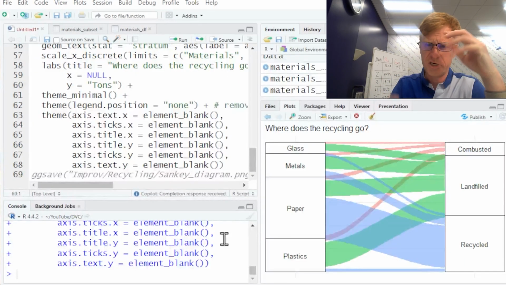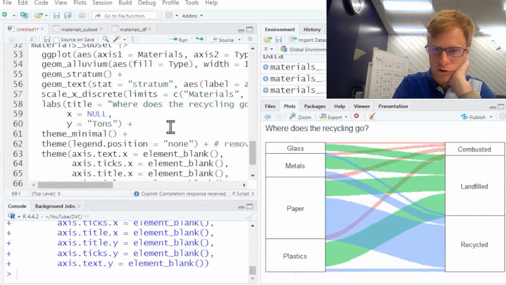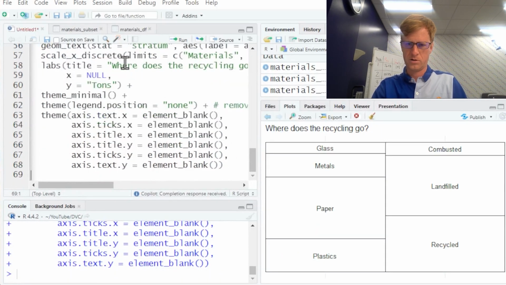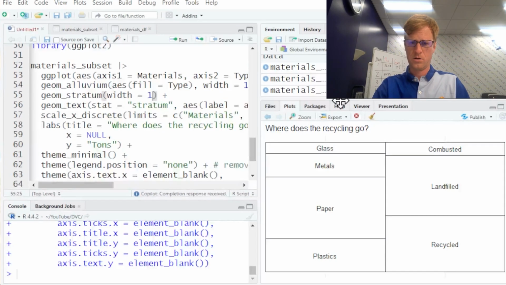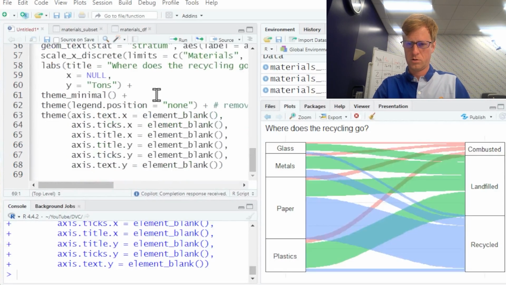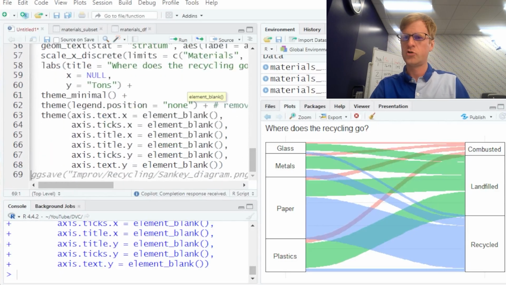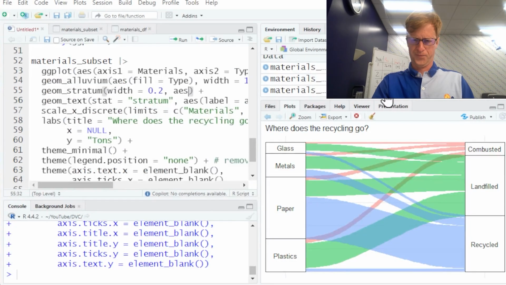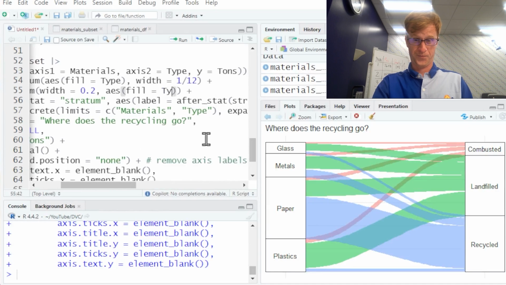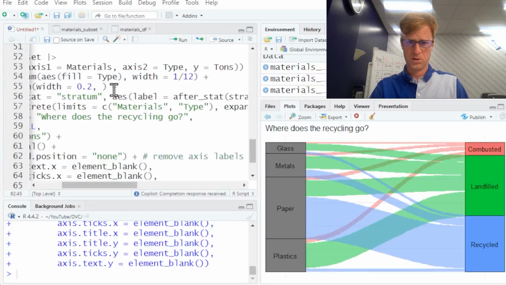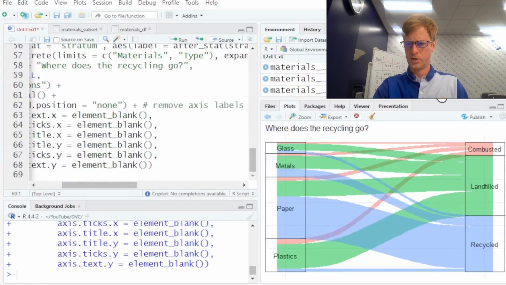I'd like to change the widths of those stratums. I think I can do that right here. We can just kind of mess with it. One is way too wide, about 0.2. And we're just playing, and that is good. Can we add a fill to geom stratum? And actually, we don't even need to do that. Let's just make the fill transparent. And transparency is just like it always is. Alpha equals 0, big money.